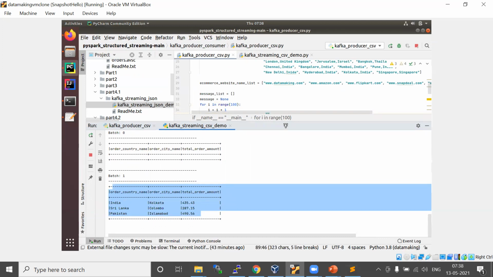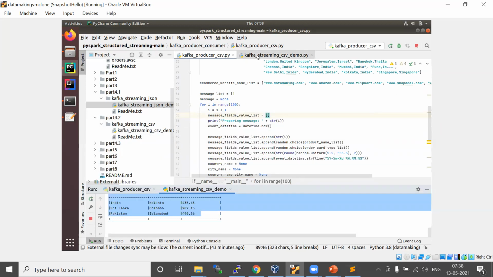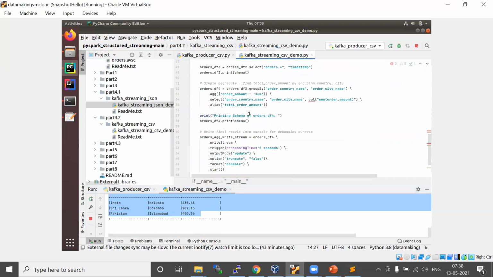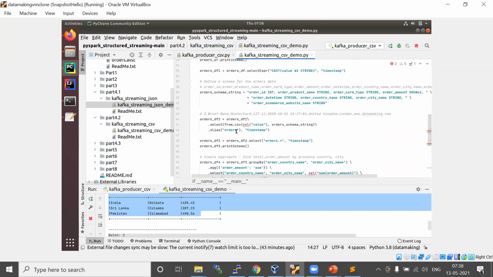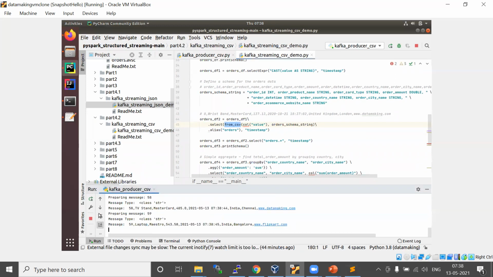So this is also done. The only difference from the previous program is that since this is coming as comma separated values, you have to use the from CSV function and provide your schema. The remaining thing is the same. For simplicity's sake, I kept both as the same program except for these things. Okay, I will stop this, and I will also stop this.